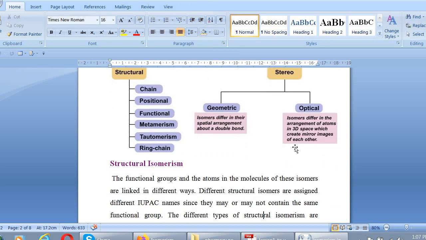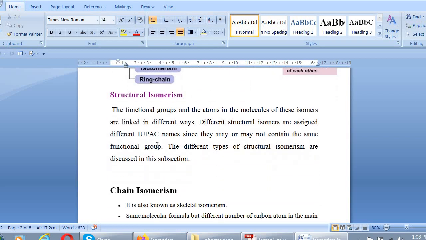Now firstly I will discuss structural isomerism and its subtypes. Firstly, what is structural isomerism? The functional groups and the atoms in the molecule are linked in different ways. Structural means that whatever carbon chains there are, the functional groups and the atoms, the substituent atoms, will be arranged in different ways. So this is known as structural isomerism. As it is arranged in a different way, the functional groups and their IUPAC name are also changed. Structural isomerism, as I have discussed, can be classified into six main types.